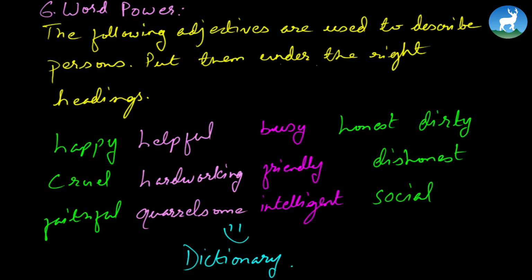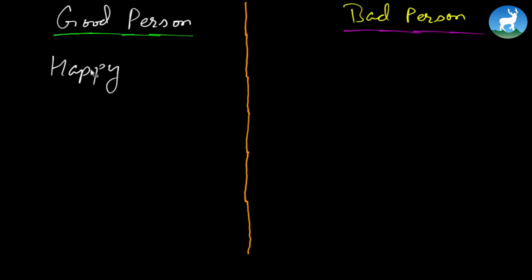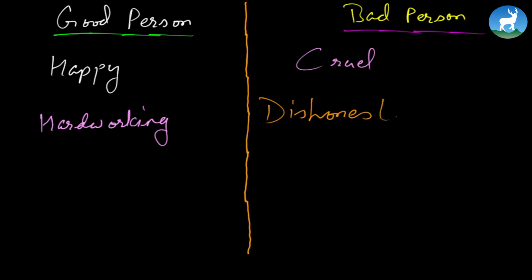And once you know the meaning, you can put these adjectives under the proper heading, whether it's under good person or under bad person. Now, adjectives always define the noun. They're the describing word. They always define the noun, giving clear meaning to the noun. So good person, they are always happy. On the other hand, cruel: bad person, they are cruel. Similarly, good person, they are always hardworking. Bad person, they are always dishonest. So this way, just figure out the words and put them under the correct heading.